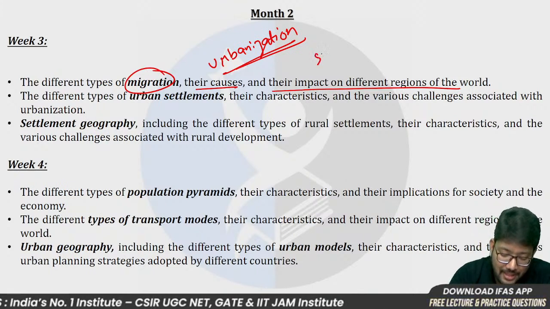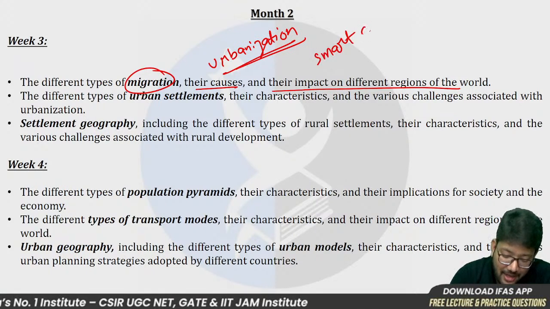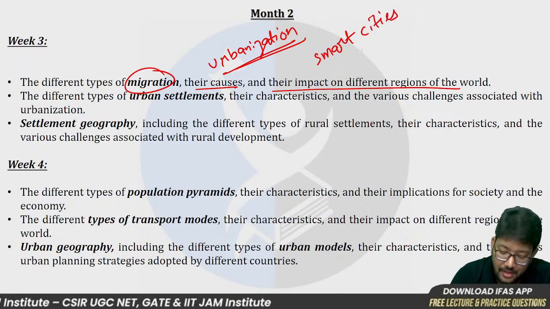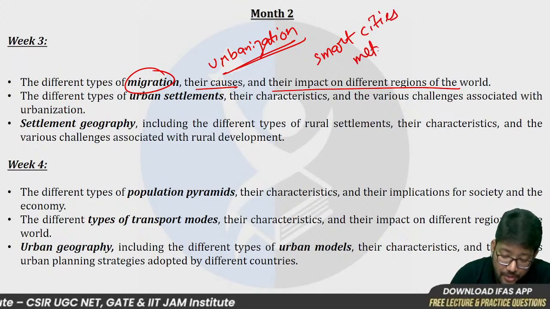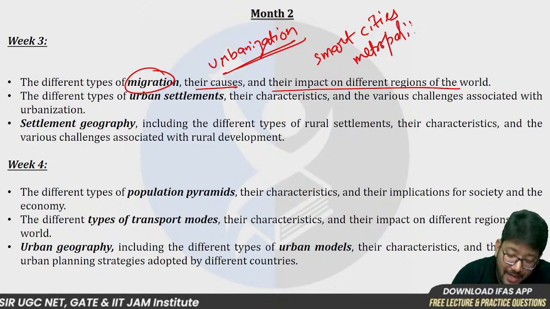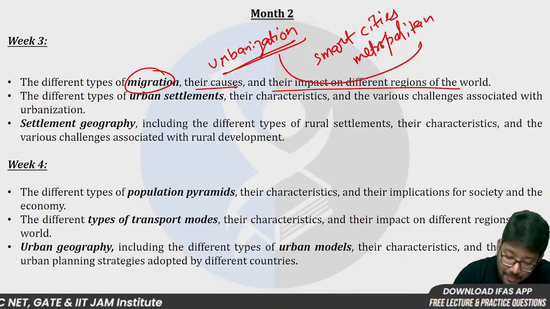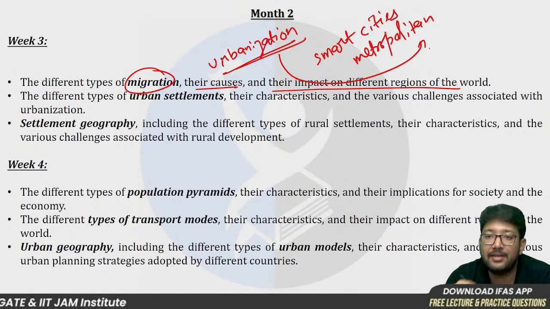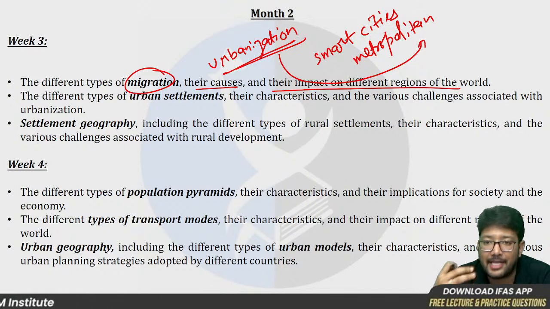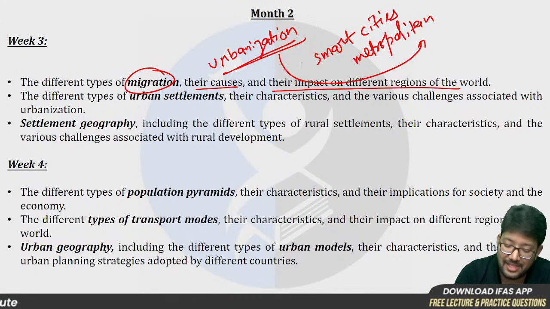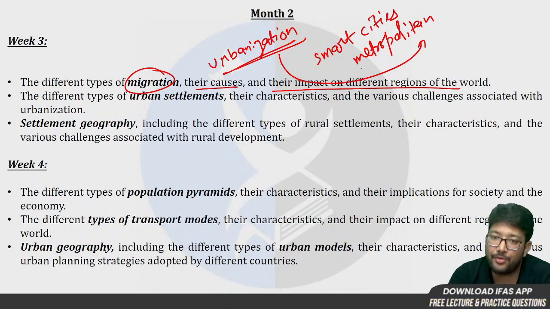So these smart city concepts will come in this, smart cities and metropolitan cities, and how urbanization is impacting metropolitan infrastructure, health services, education services. So these are very interlinked topics and we are going to cover them.